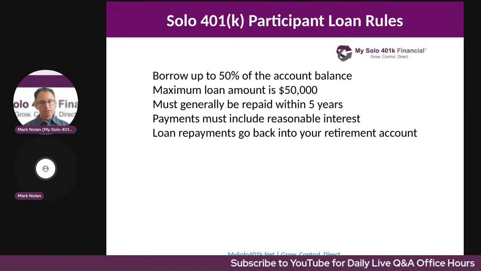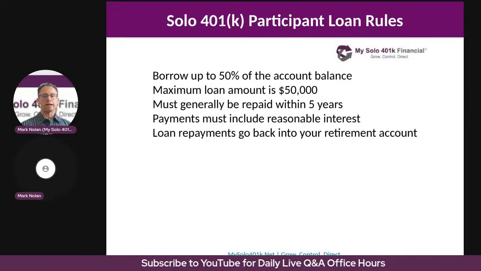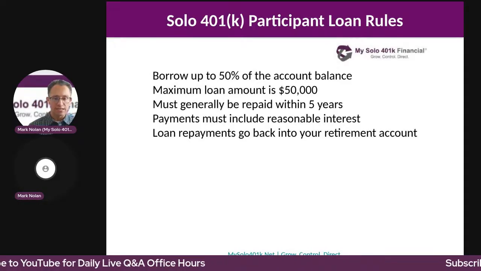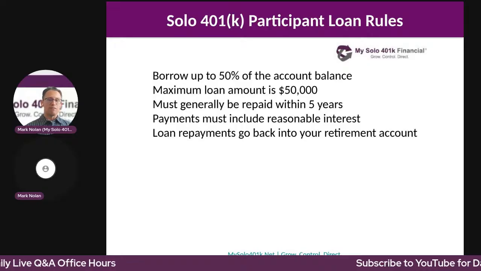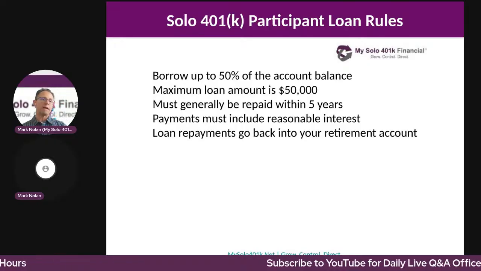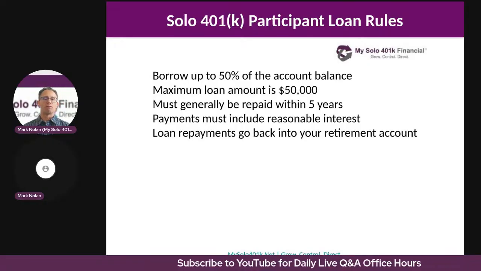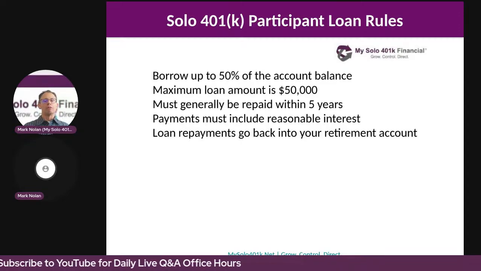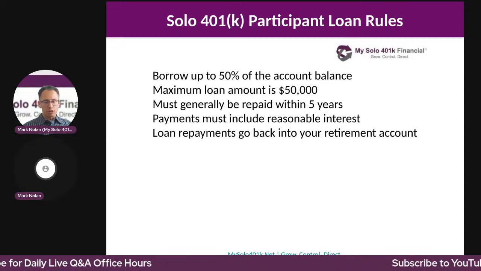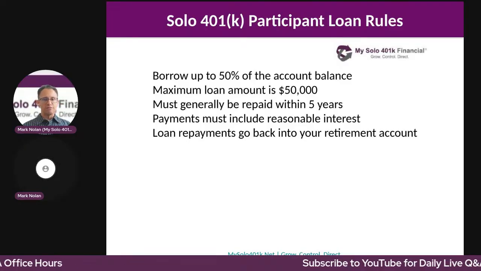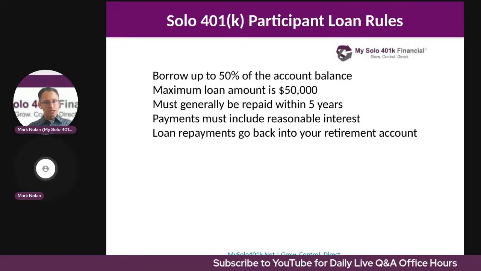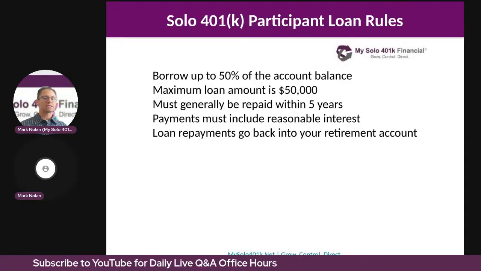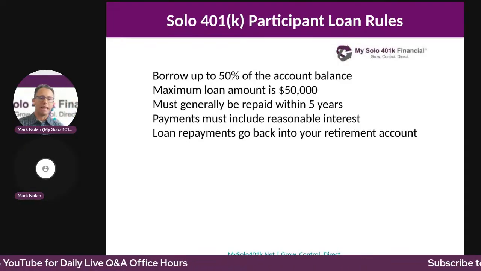Violating these rules can result in the entire self-directed IRA becoming taxable. Now, for self-employed investors seeking additional flexibility, a solo 401k may provide advantages over a self-directed IRA, including the ability to borrow 50% of their solo 401k balance, not to exceed $50,000, the option to invest in life insurance, and typically greater flexibility for advanced retirement planning strategies.